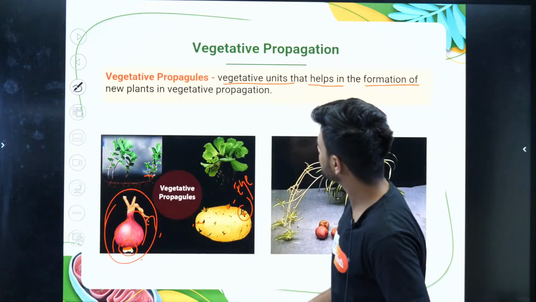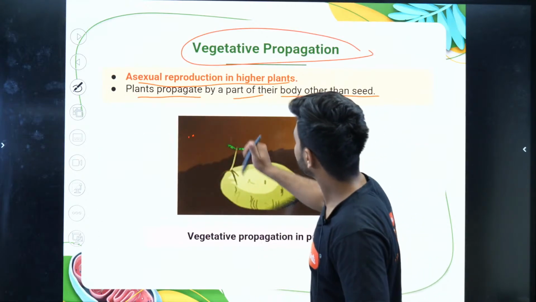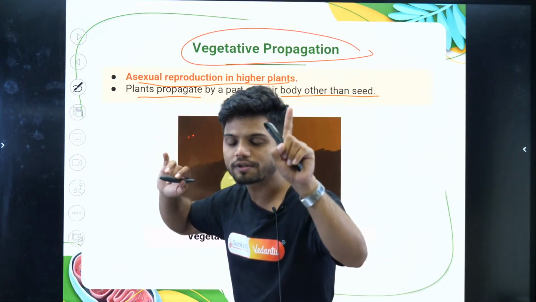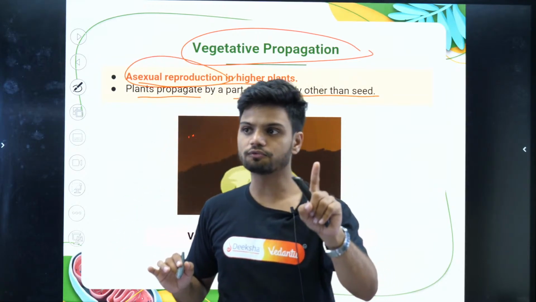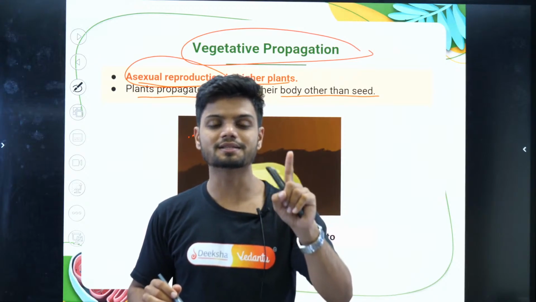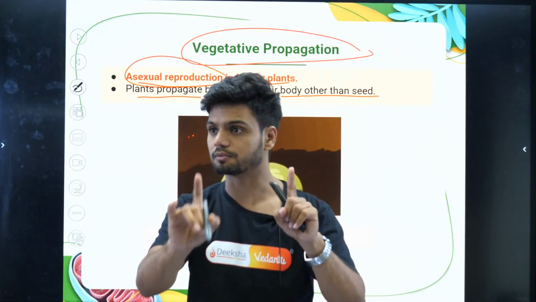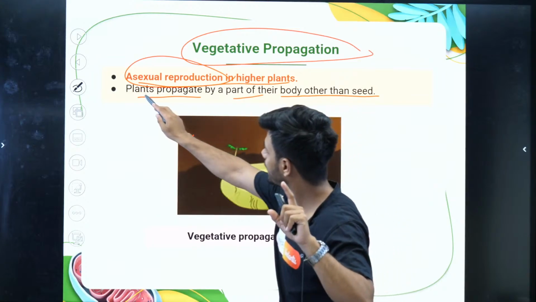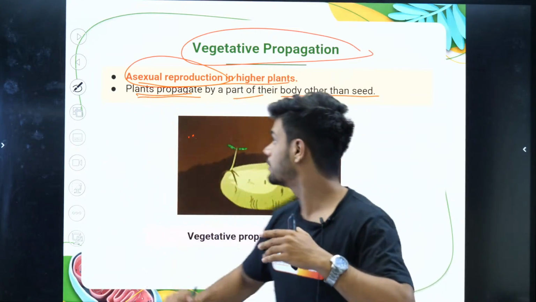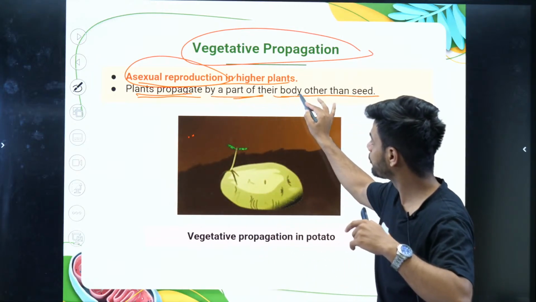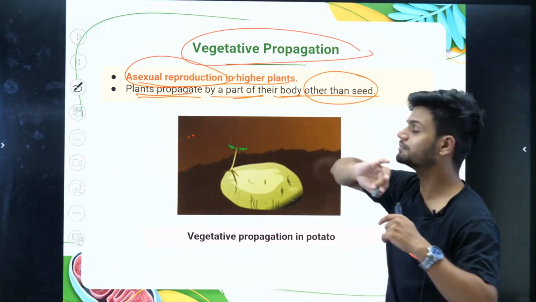Vegetative propagation is a type of asexual reproduction where a plant grows by a part of its body other than the seed.